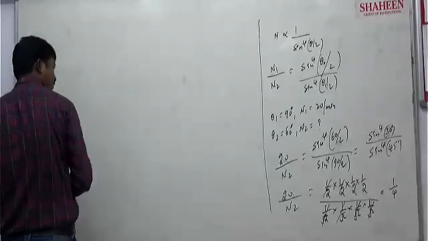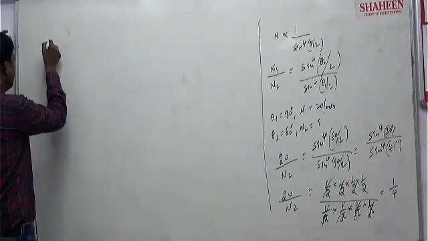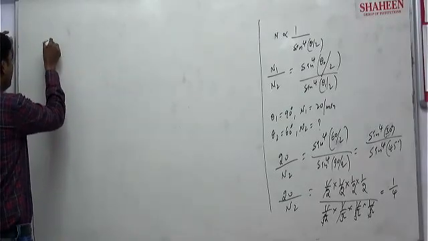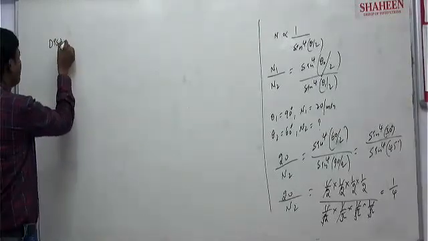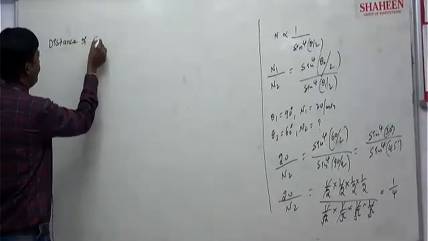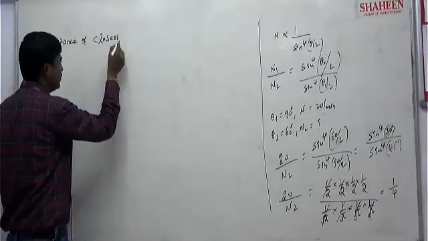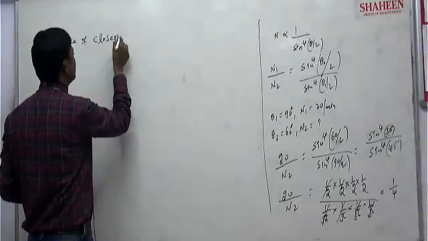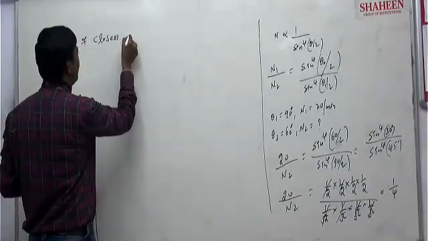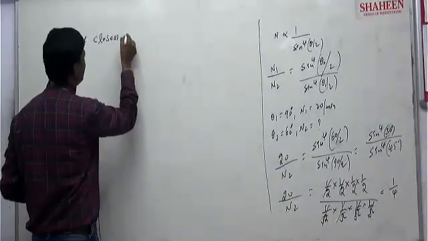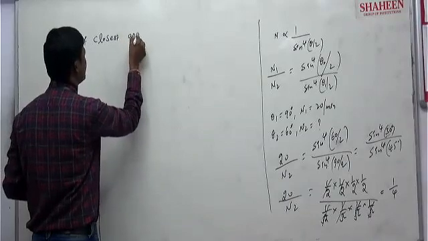What is that? One is distance of closest approach.